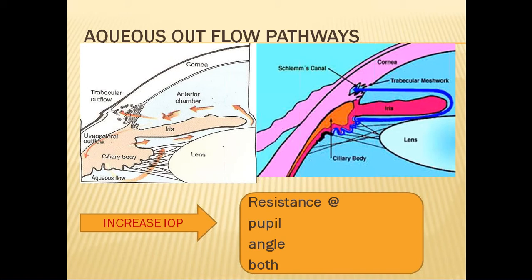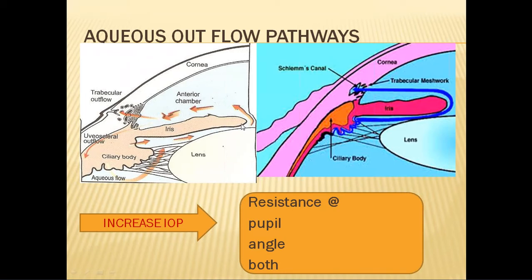So now what happens if there is any kind of resistance at the level of the pupil, or if there is any kind of resistance at the level of the trabecular meshwork, or if there is resistance at both levels?